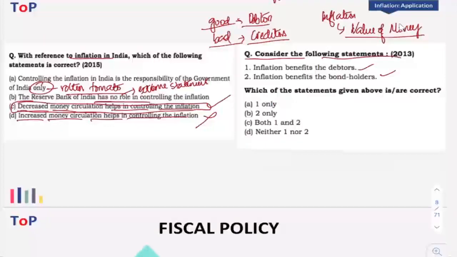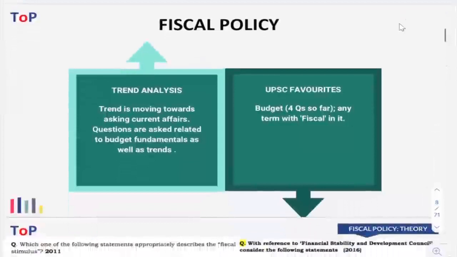So here again, you have to use this particular concept. You have to have this idea in your brain: it is good for the debtors and bad for the creditors. And you also have to understand the reason why it is so, and you will easily be able to do this question. Now, inflation benefits the debtor. Is it correct? Yes, it is correct. Inflation benefits the bondholders. No. Bondholders are nothing but a different form of creditors. They have given their money to someone to invest, so they are actually creditors. So it is not good for them. Is it clear?